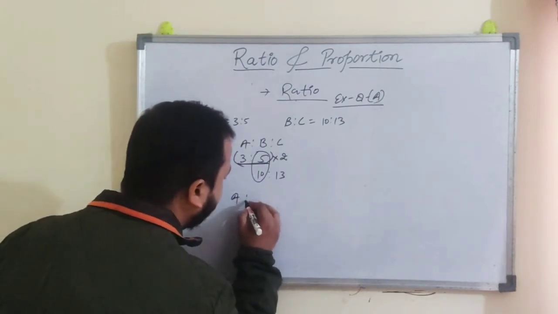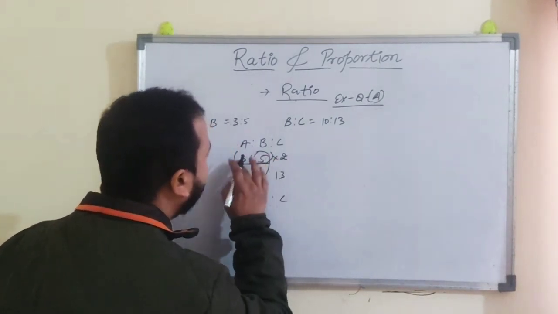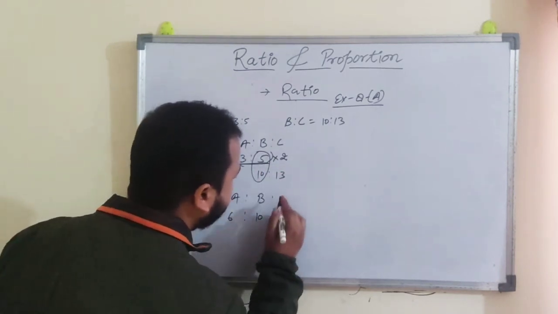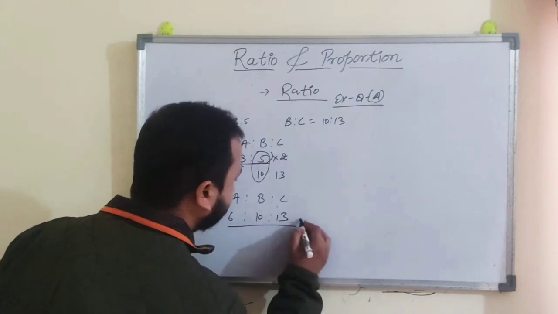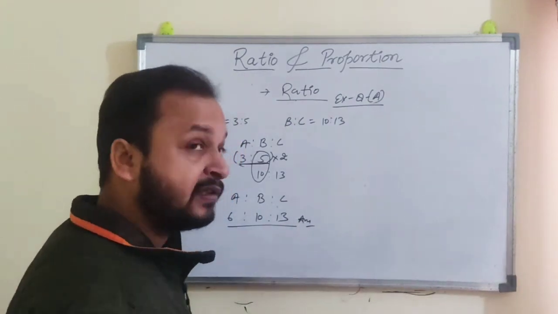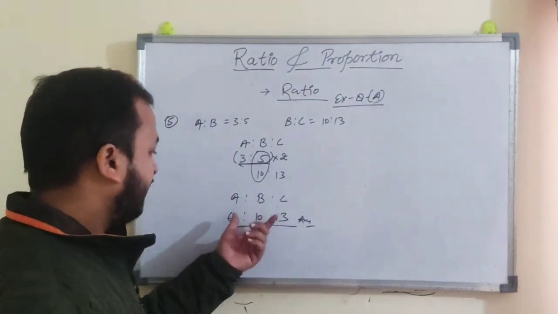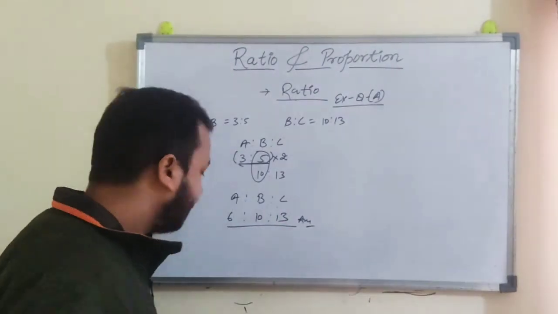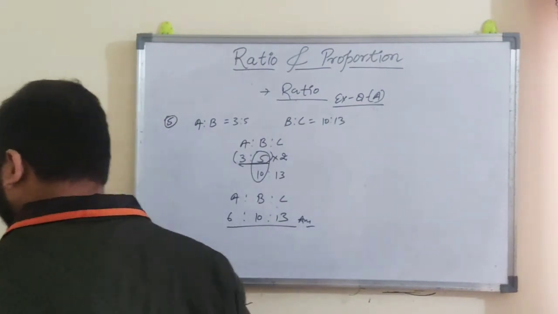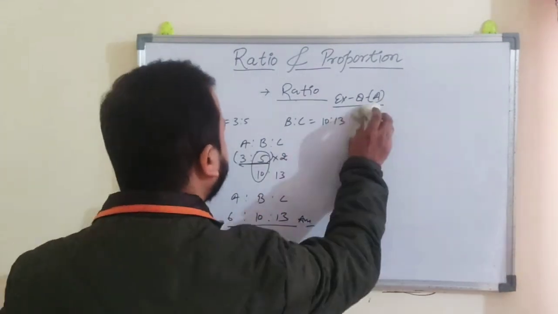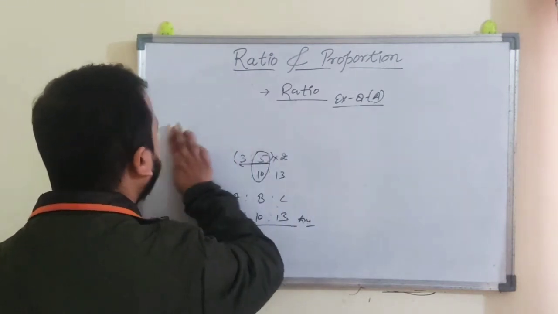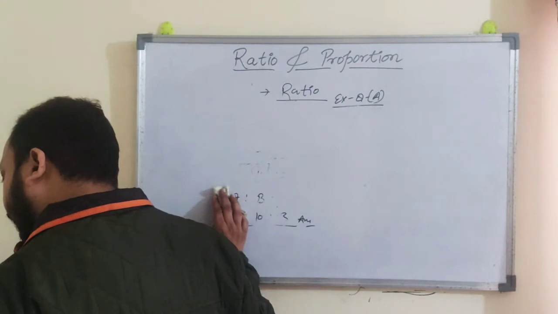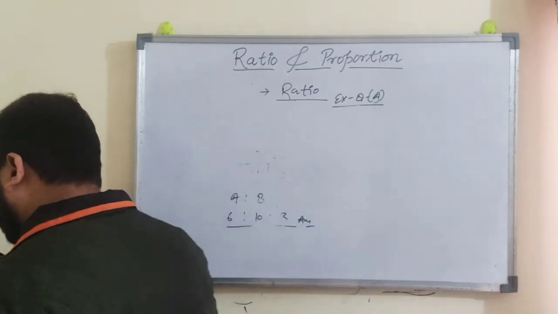So we can write the ratio A is to B is to C. 2 3 just 6, 2 5 just 10. Here 10 is written also, and then 13. So this is the answer, and this is the ratio of A is to B is to C. Right? This is the simple one. So 6th question is also same. You have to solve it. Now come to question number 7, 8, 9, and I think 10 also. Yes, only 7, 8, 9.